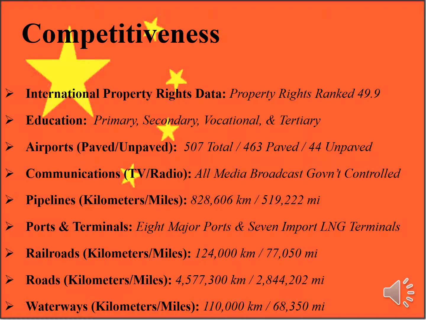China has 8 major ports, with the largest being Shanghai. In 2016, Shanghai Port was the world's busiest port, with the capability to handle 35 million 20-foot equivalent containers per year, and it has plans for increased capacity. China also hosts 7 import terminals and 1 river terminal. Additionally, there are 110,000 kilometers of navigable waterways, which consist of rivers, canals, and numerous coastal lagoons.